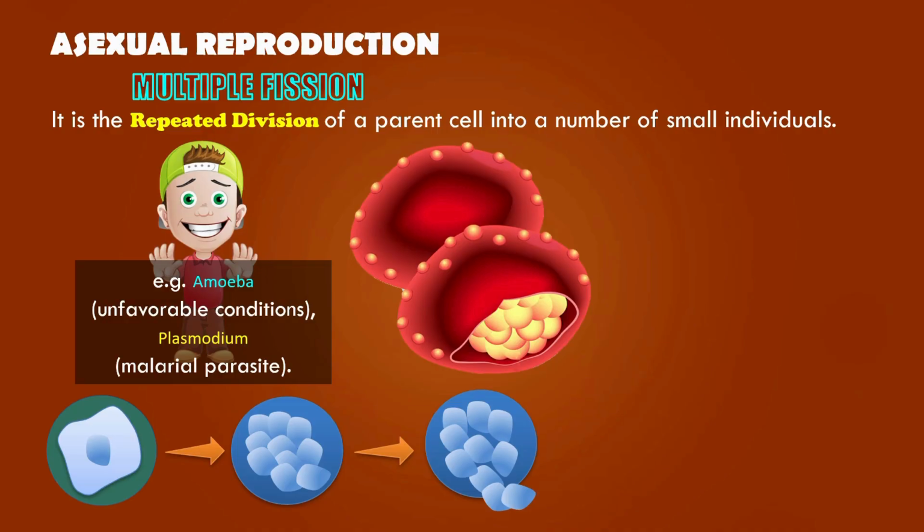In multiple fission, the parent cell undergoes repeated division of its nucleus. All these nuclei collect in the cell, and later the cytoplasm divides around them, forming many small daughter cells. When the parent cell finally breaks open, all the newly formed individuals are released. This process takes place in organisms like amoeba, especially during unfavorable conditions, and in Plasmodium, the parasite that causes malaria. Each of these daughter cells can grow into a new individual, allowing the organism to reproduce rapidly.